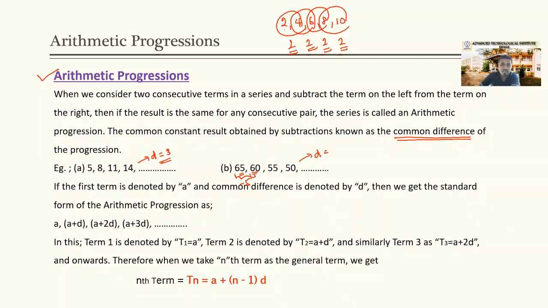Minus 5. 55 minus 60, that is minus 5. 50 minus 55, again minus 5. Therefore the common difference should be minus 5, not plus 5. Okay, common difference. We take two successive terms, and the earlier term is deducted from the latter term.